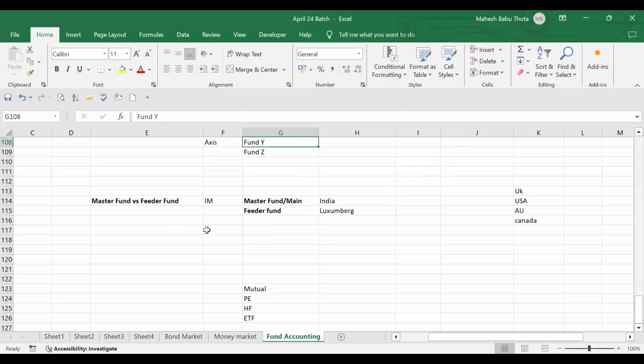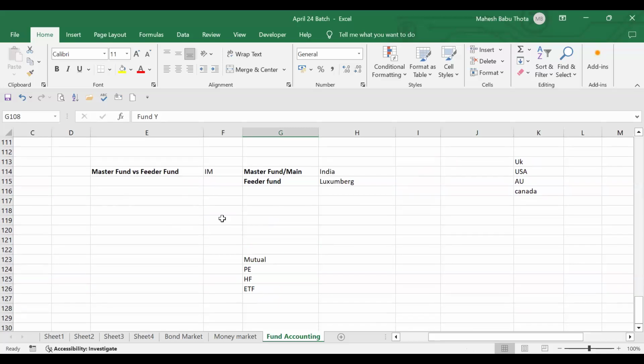I'm sorry, guys. So those are the types of funds we discussed: mutual funds, private equity, hedge funds, and ETFs. Let me talk about these types of funds also, just briefly, without going into the more in-depth concepts. But as the topic arises, let's discuss these funds also. First, I'll talk about mutual funds.